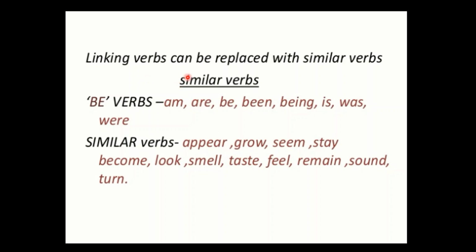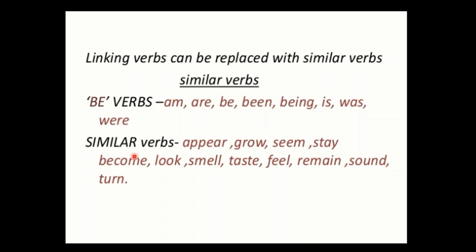Linking verbs can be replaced with some similar verbs, and you should know this whole table of similar verbs. First, the verbs of be: am, are, be, been, being, is, was, were. These are the linking verbs when they are not helping the main verb. As I was telling you, there can be some other names: linking verbs are also called defective verbs, and also called incomplete verbs.